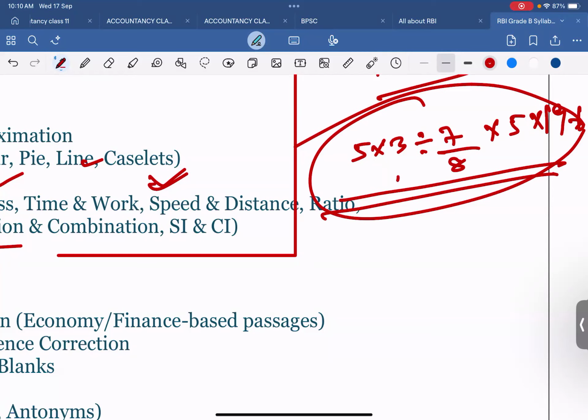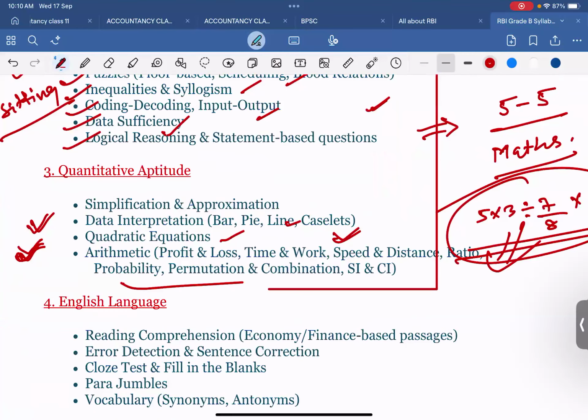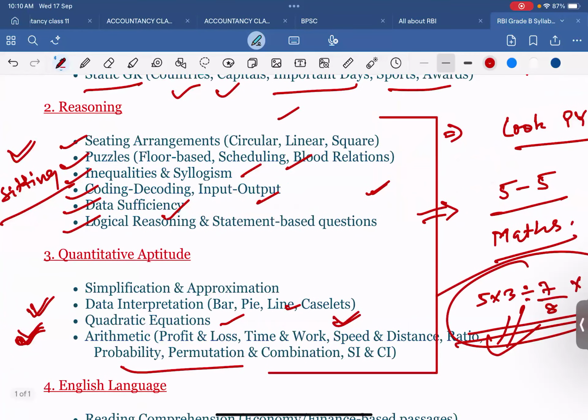Rather than giving time to simplification, we can give time to other parts: the sitting arrangement, coding-decoding, logical reasoning, and statement-based questions. That is going to be much more beneficial because here we can learn how to solve them. Everything in reasoning and quantitative aptitude depends upon how you practice.